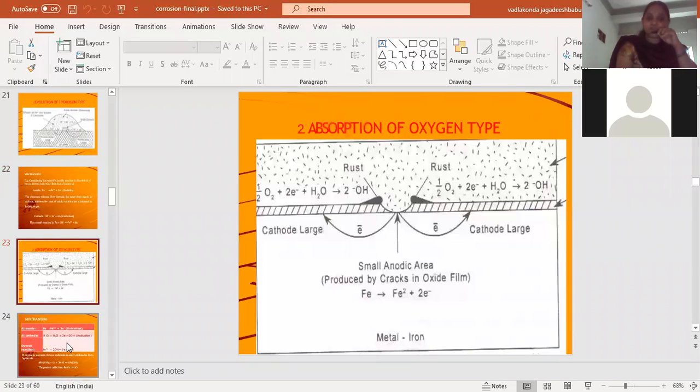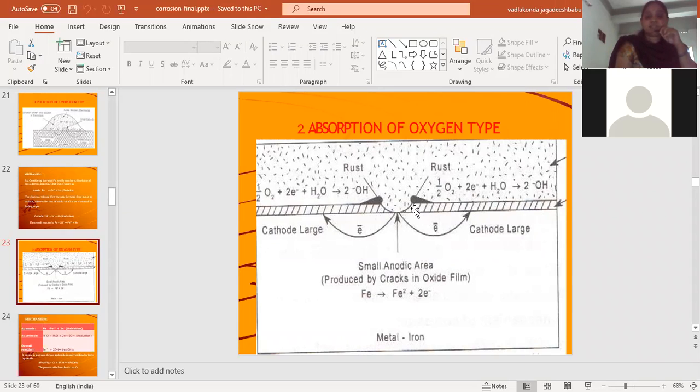The other type of wet or electrochemical corrosion mechanism is the absorption of oxygen type of mechanism, and this type of mechanism will take place when the metal is exposed to either a neutral medium or an alkaline medium. In this type of mechanism, rust is formed in between the anode and cathode. Whatever the type of electrochemical corrosion, corrosion always takes place at the anode and the cathode is protected from corrosion.